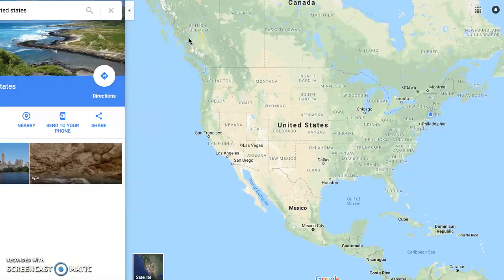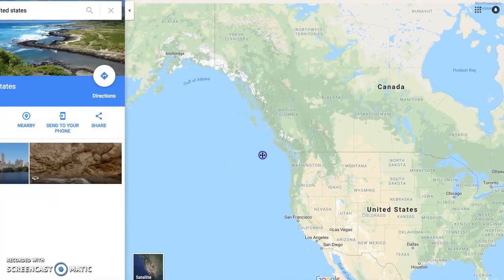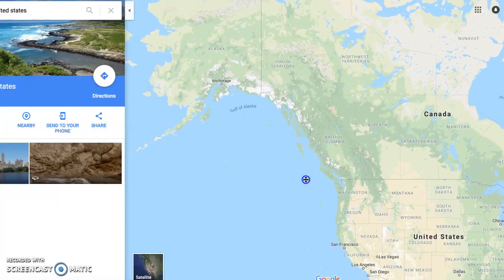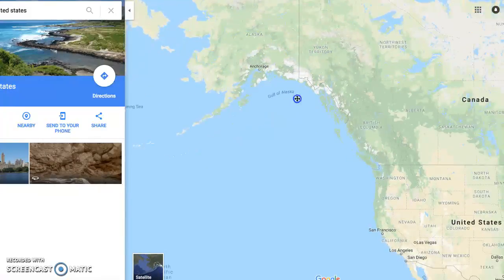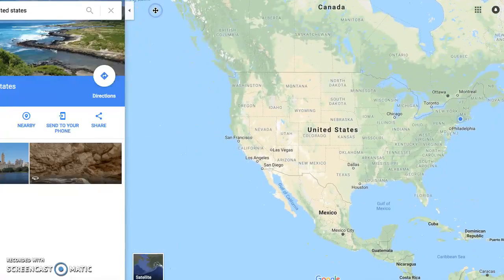We are going to learn all about Alaska today, which, believe it or not, is located in the western region of the United States. So if you look right here, this is the United States map, and right now I do not see Alaska at all. But you have to scroll all the way up, and you will see Alaska is way up here. Looks like it should be in Canada, but it's actually in the United States.